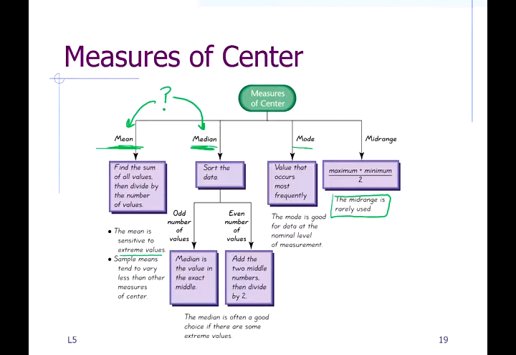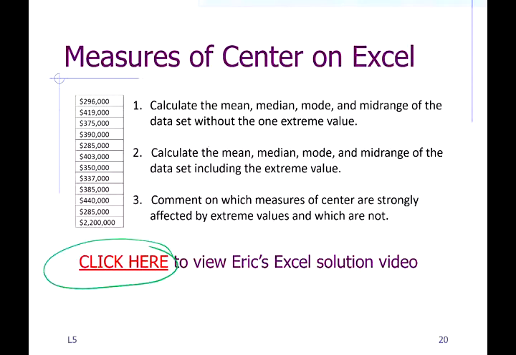All right, so that about does it for measures of center. There's a little bit more detail to the problem, but this is just the bones of it. If you click on this link, it'll take you to a problem where I explore the measures of center for a data set with and without extreme values.